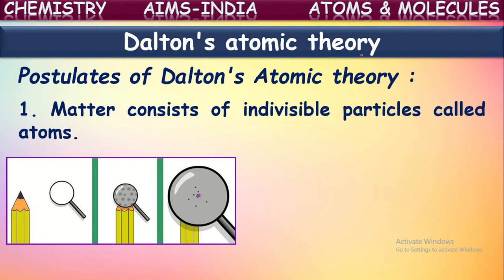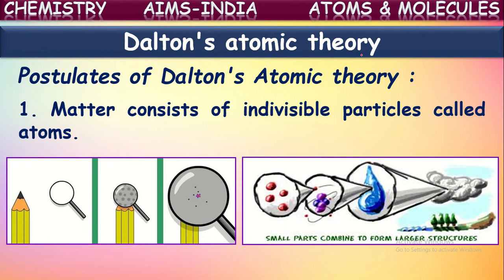And if we continue breaking into smaller pieces, we get a very fine particle of that pencil lead, which we cannot break down any further into simpler particles. That smallest particle is called an atom. They are very tiny particles. So every matter like this is made up of tiny particles called atoms.